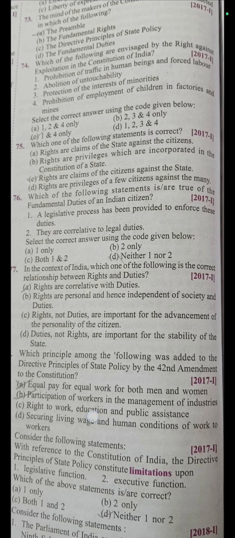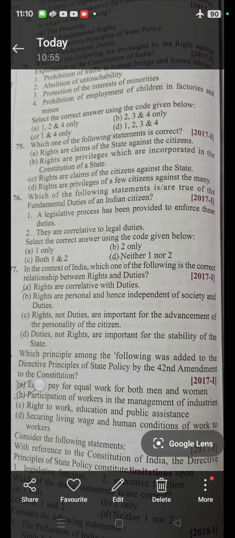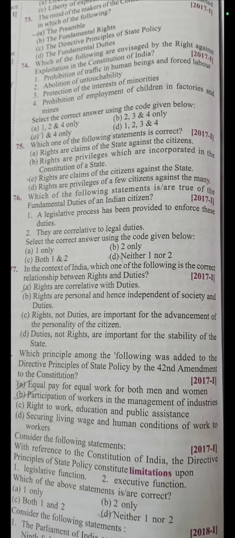Actually, what is a right? A right is the power of citizens, because due to rights people make demands upon the state. So here, rights are claims of the citizens against the state. Option C will be the right answer.